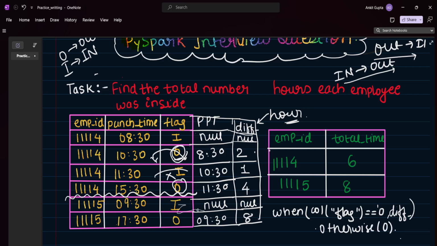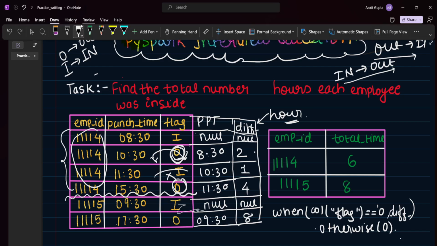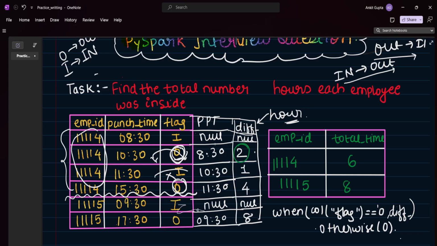So let's see. For this, we will group the data based on the employee ID, and we will check if it is O, then we will sum. Because here we are getting the difference, like what was the time for which he was inside the office. So for employee ID one, if you see 2 and 4, the summation is 6, right?